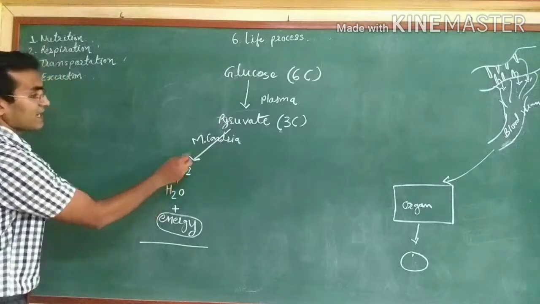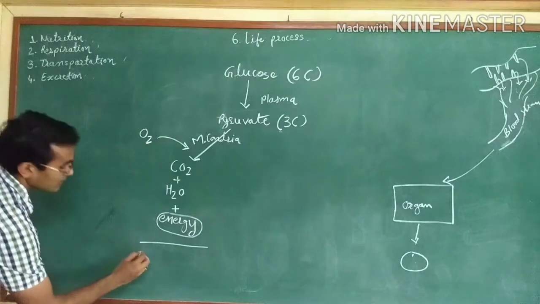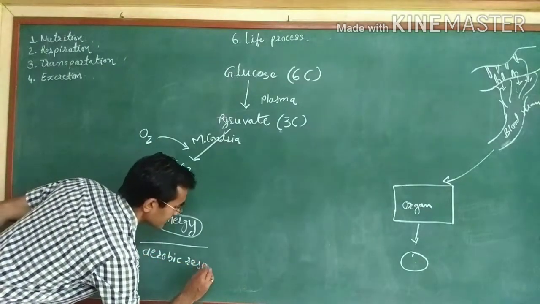Here oxygen is required for the process. O2 is needed, hence it is called aerobic respiration.